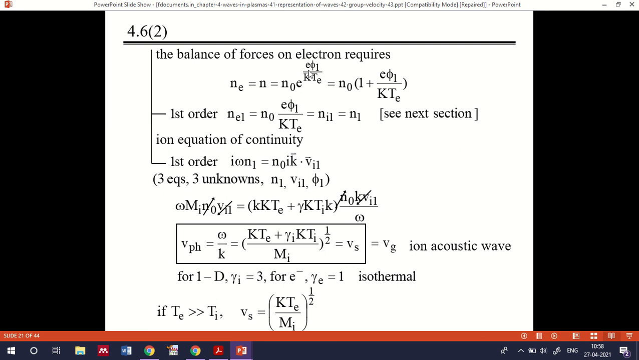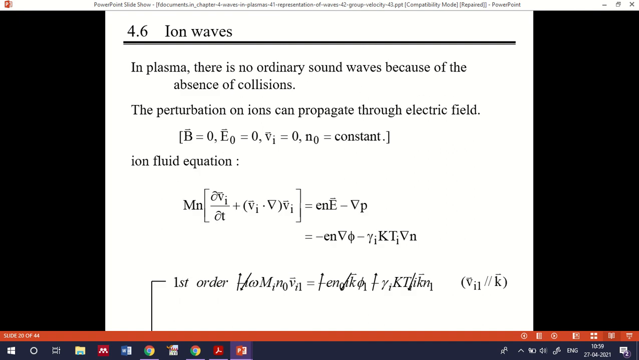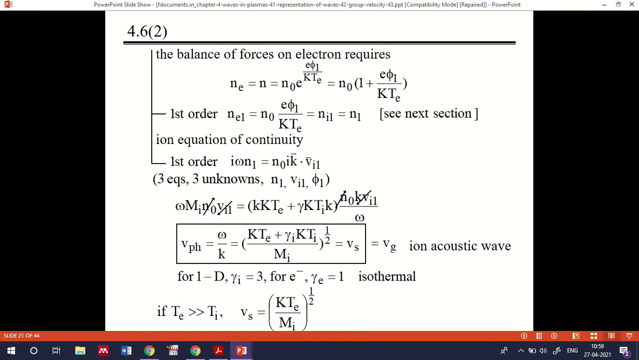the balance of force on electrons, n equal to n0 e raised to e phi 1 by kTe, which is equal to n0 times 1 plus e phi 1 by kTe. In that case the number of electrons should be equal to n0 e raised to e phi 1 by kTe, where phi 1 represents the corresponding potential value, and ni1 equal to n1.